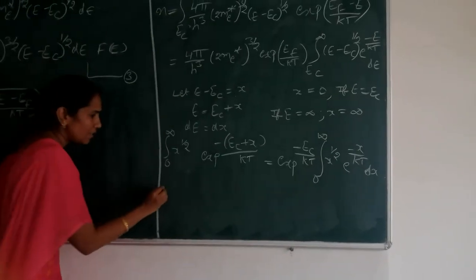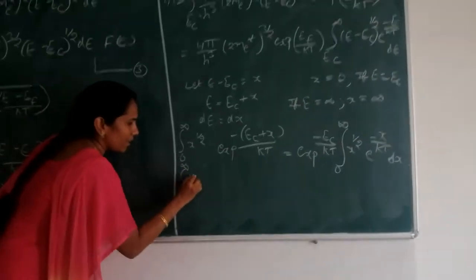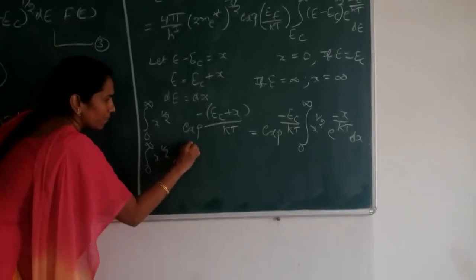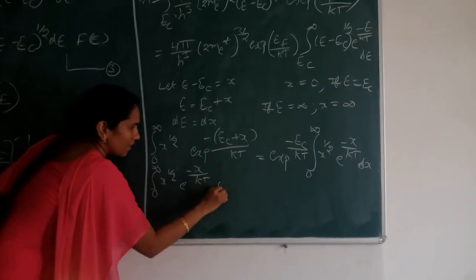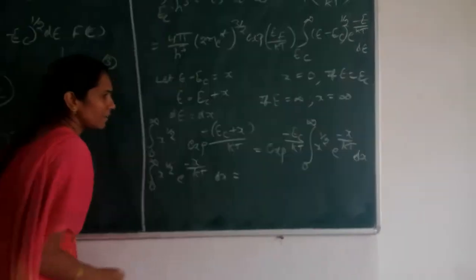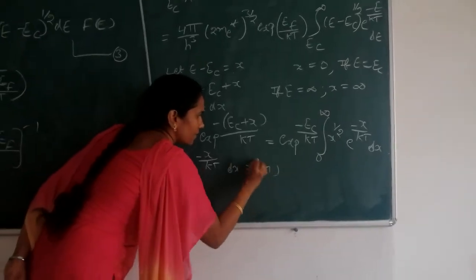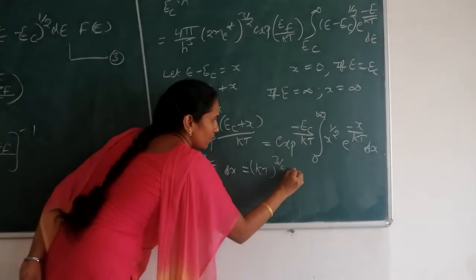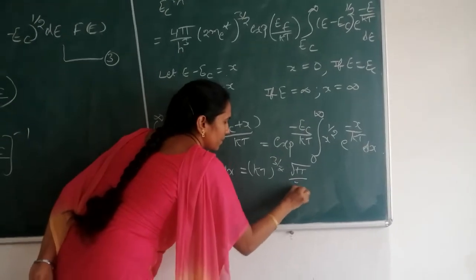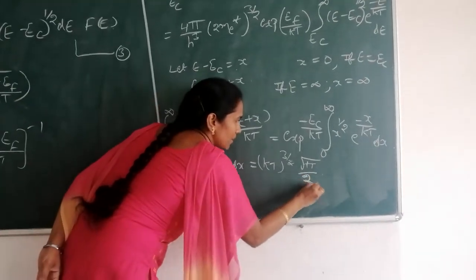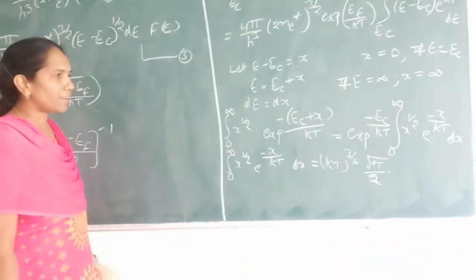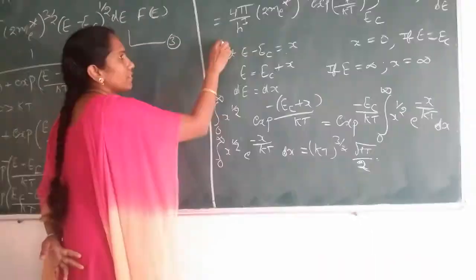The integral from 0 to infinity of x^(1/2) e^(−x/kT) dx has the value (kT)^(3/2) into √π by 2. This we can write using gamma functions. Now I am going to substitute this value in this equation.